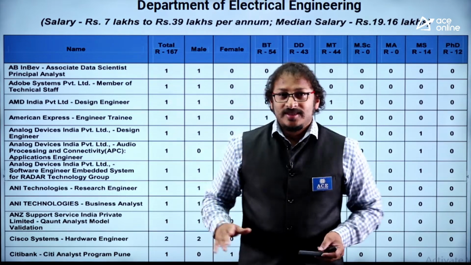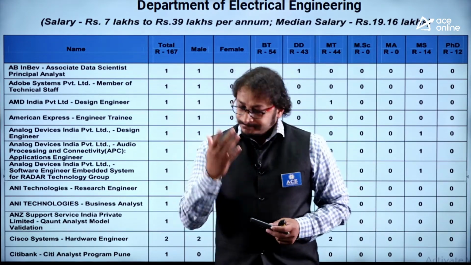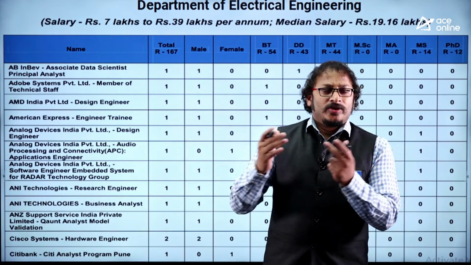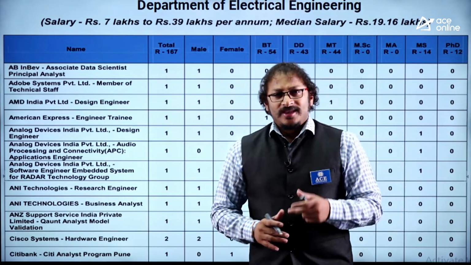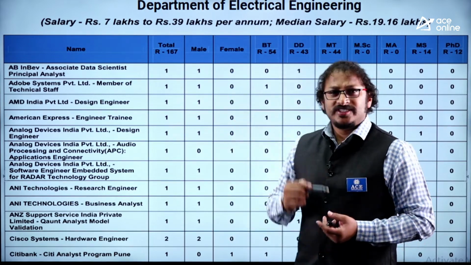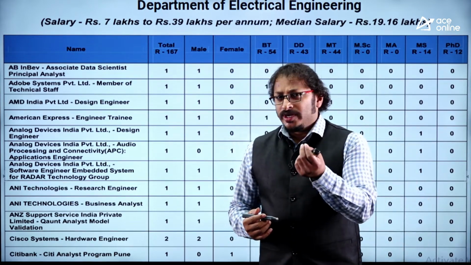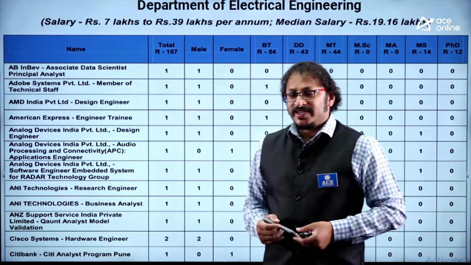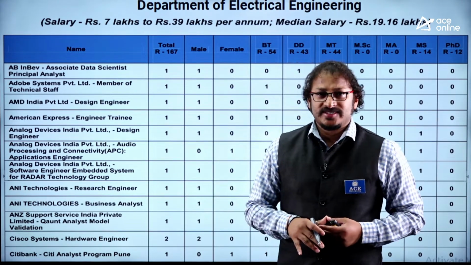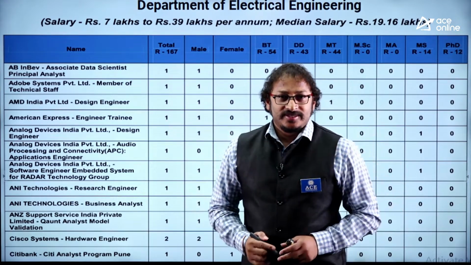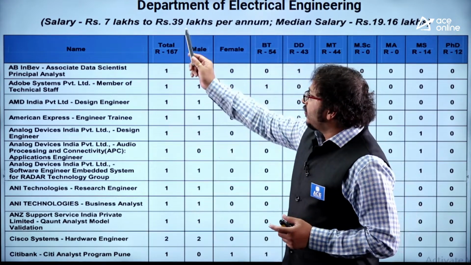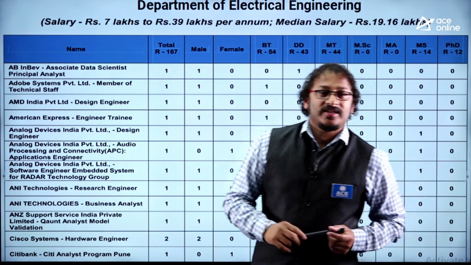For those students, I want to show you a practical proof. Guys, in one of my favorite universities, there was a campus placement. I'm disclosing just one university placement, so at least I believe you get a conviction. I should not disclose what university it is, so here I'm not disclosing the university name. And this is the data I got directly from the university itself. Is it okay? And of course, see the Department of Electrical Engineering.